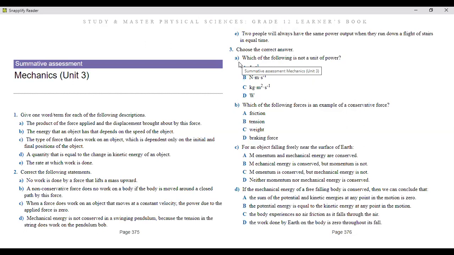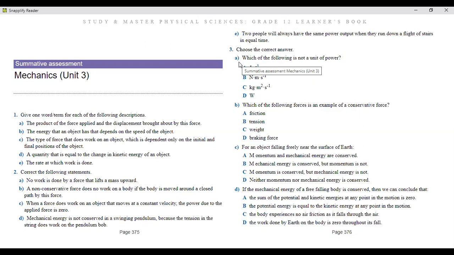Okay, let's do just one last one, and then we're gonna move. We'll do some of the stuff for homework and continue with this summative assessment tomorrow. So it says here, two people will always have the same power output when they run down a flight of stairs in equal time. No, this statement actually should be: two people only have the same power output when they run down a flight of stairs in equal times if their masses are the same.